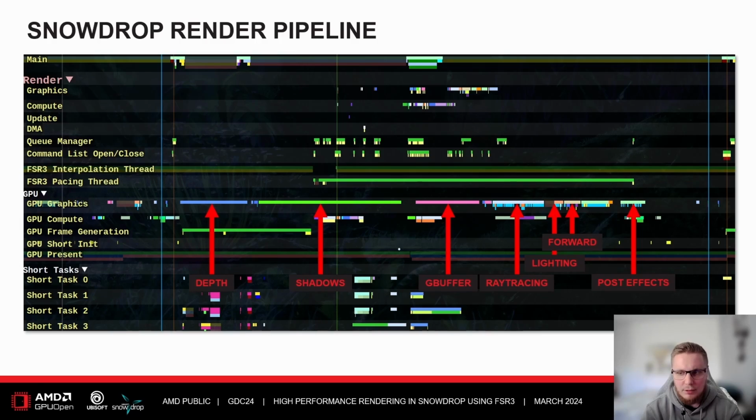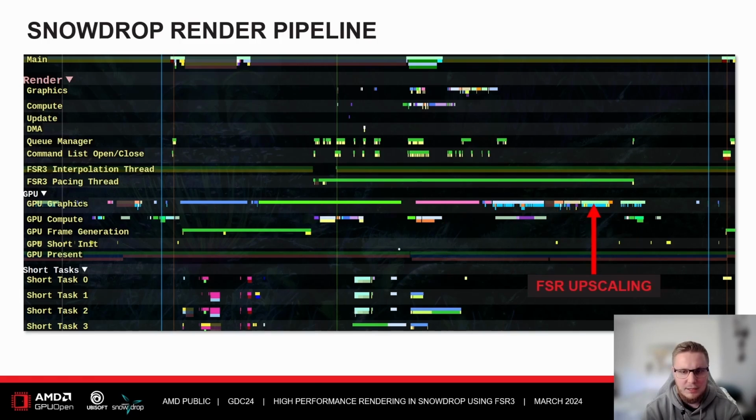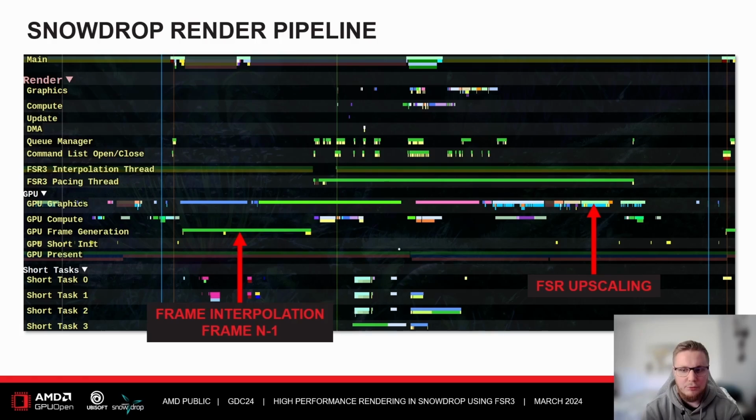Snowdrop is using a deferred renderer, and as per usual, you will find the most common passes in our timeline as well. From left to right, you have depth, shadows, gbuffer, ray tracing, deferred lighting, forward rendering, and post effects. The FSR upscaling happens just after we finished our forward rendering pass, but before UI and post effects. For frame generation, frame interpolation work is scheduled during the task that normally would present your frame. However, due to the asynchronous nature of frame generation, presentation is deferred and we run the interpolation work asynchronously with the next frame's graphics work.